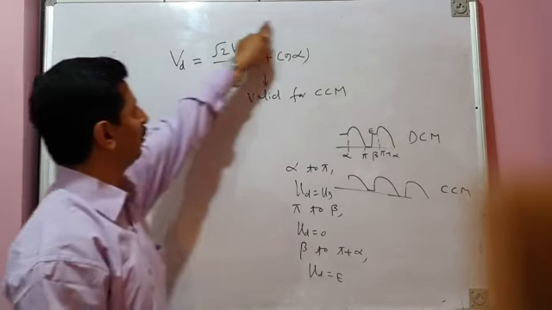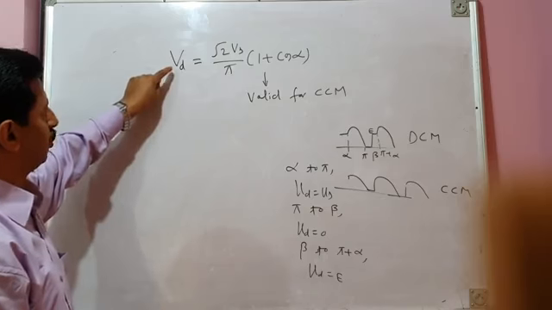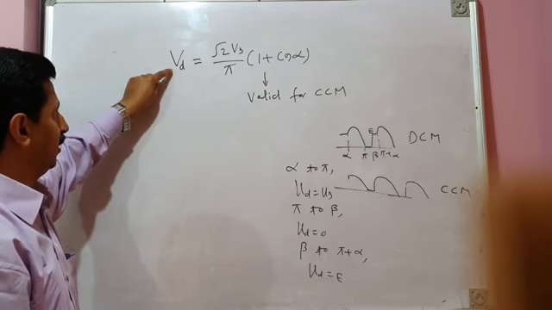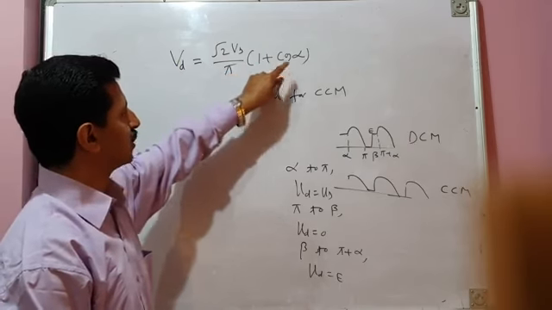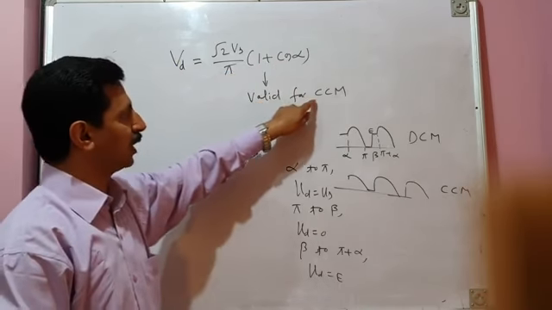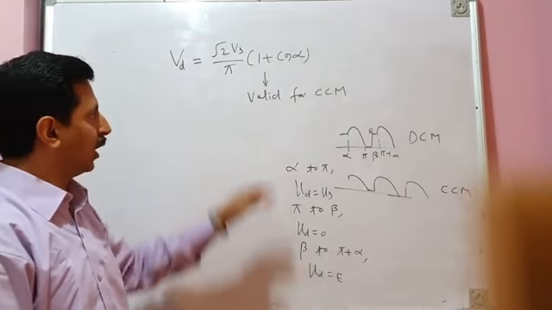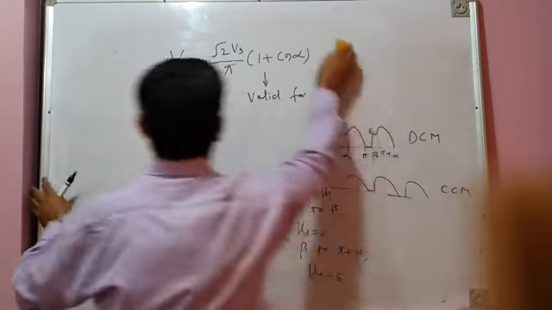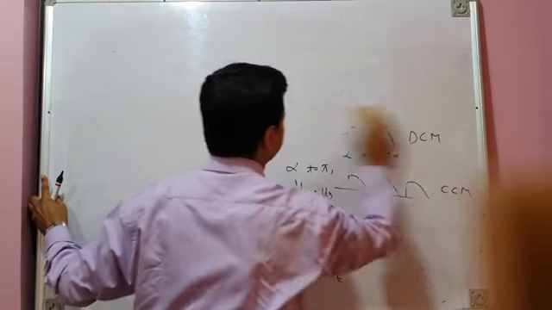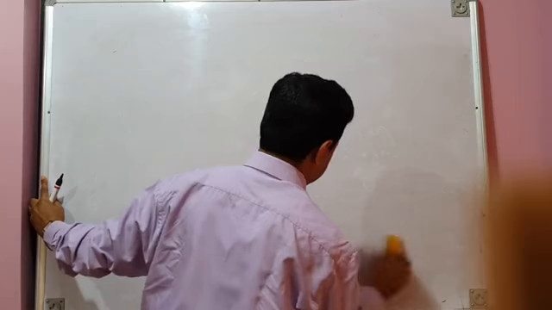So therefore, the mathematical expression for converter average output voltage, which we have derived in one of the previous classes, that is Vd equal to root 2 Vs by pi times 1 plus cos alpha, it is valid only for continuous conduction mode of operation. For discontinuous conduction mode of operation, this expression is not valid. So this was in continuation with last lecture, that is semi-converter.